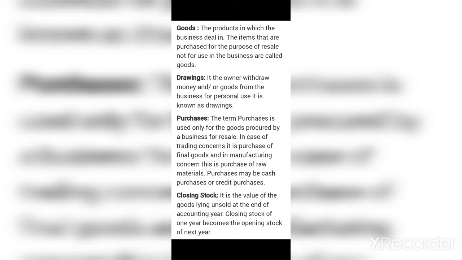Next is closing stock. But before reading about closing stock, let us discuss what is stock. Stock is the value of goods that are lying unsold in the business, and the closing stock is the stock which is left at the end of the year. Closing stock is the opening stock for the next accounting year.